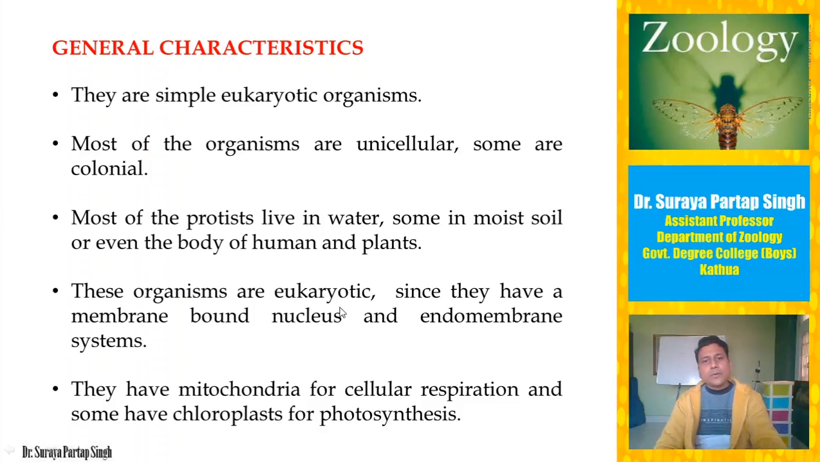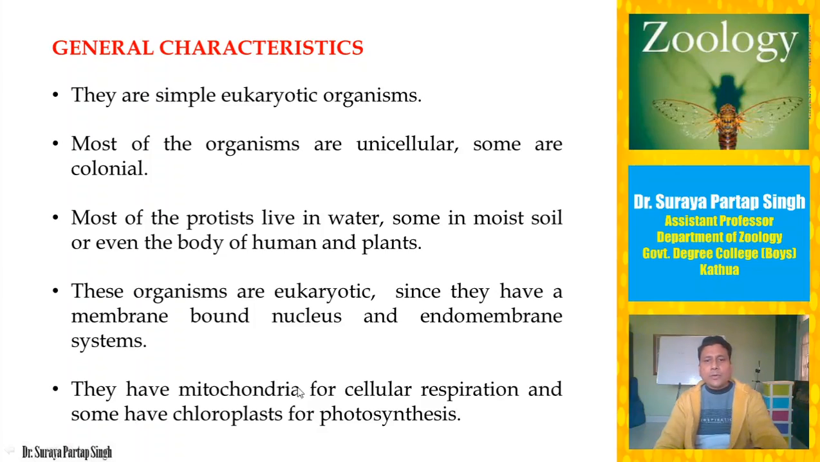These organisms are eukaryotic since they have a membrane-bound nucleus and an endomembrane system, as already discussed. Endomembrane systems involve structures like Golgi complex, lysosomes, vesicles, endoplasmic reticulum. These all form the endomembrane system. Except for mitochondria and chloroplast, the rest of the membrane-bound structures present inside a eukaryotic cell are all called the endomembrane system.